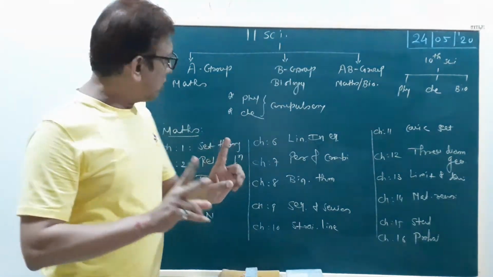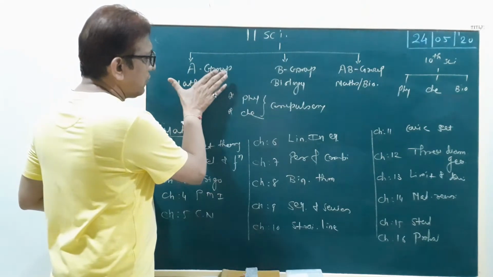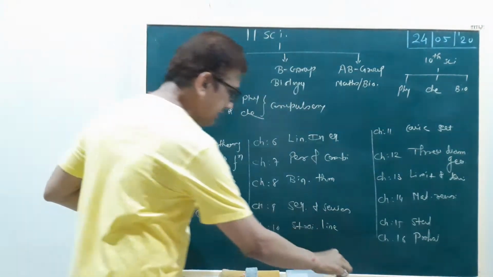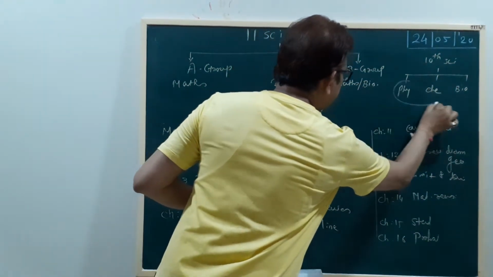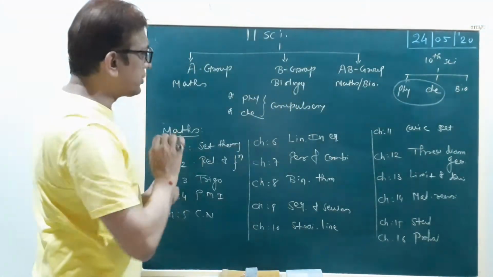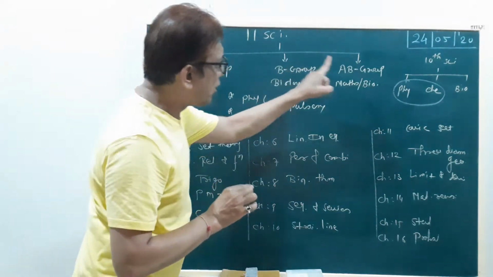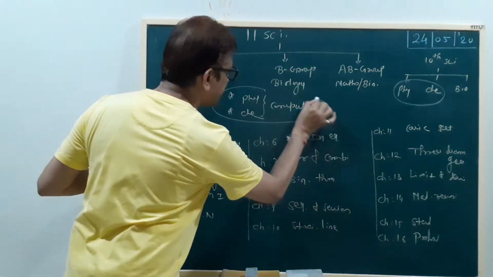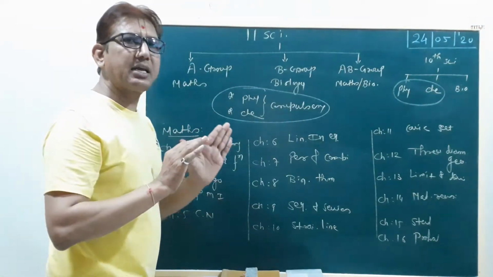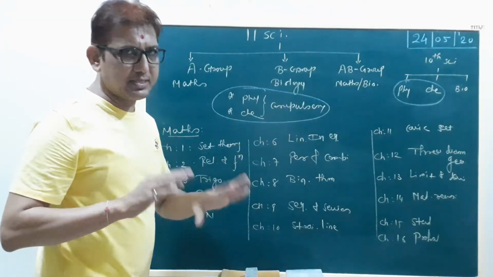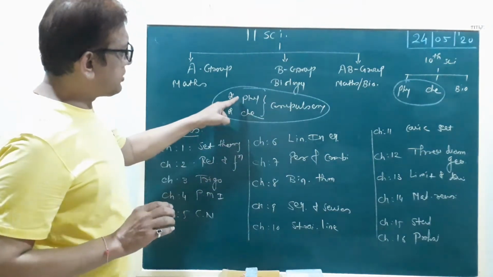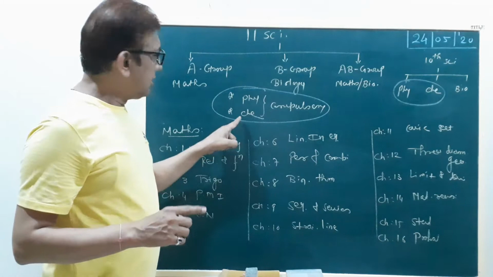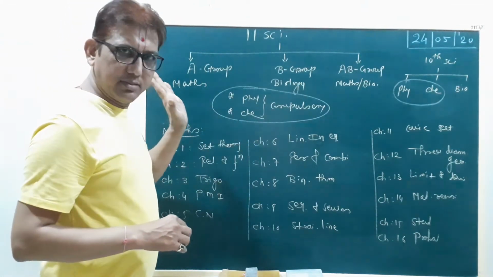Clear? Okay? Now our compulsory subjects are physics and chemistry. You can select A group or B group or AB group, but physics and chemistry are compulsory. So first subject physics, second chemistry and third maths.